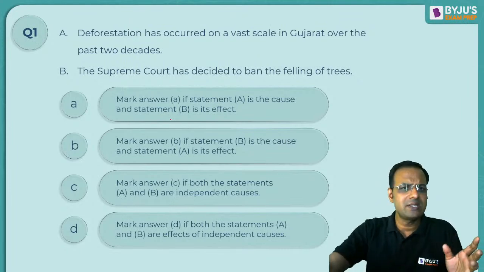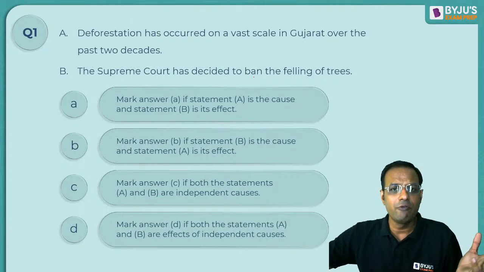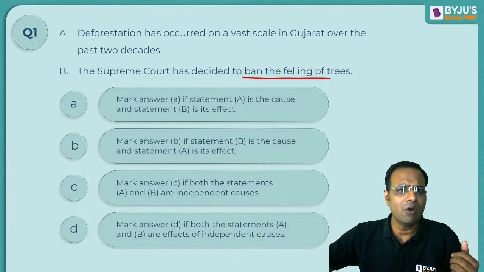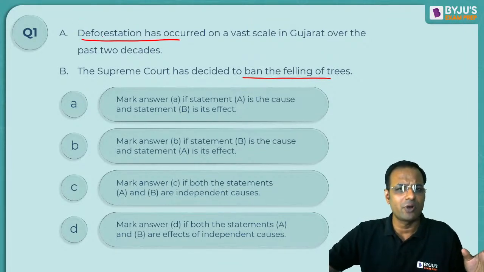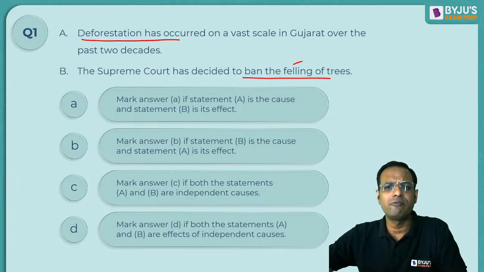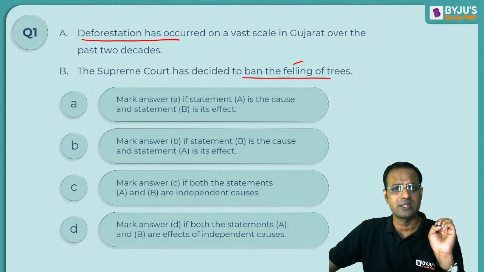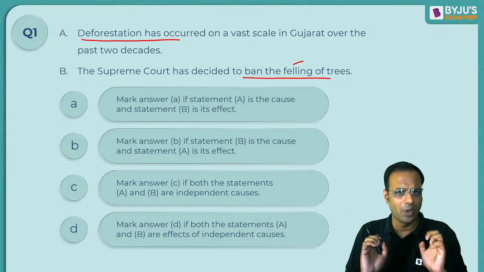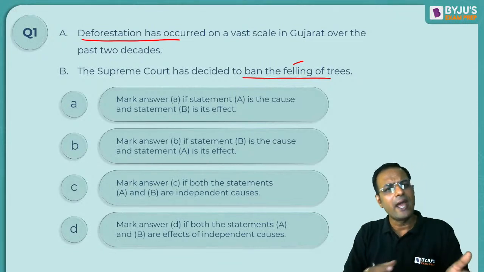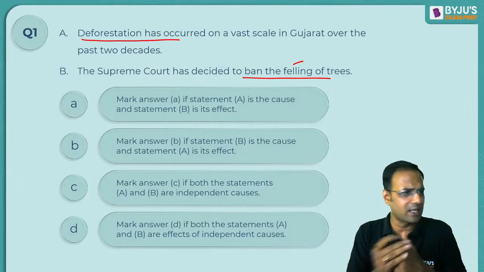But easily you can see that the Supreme Court, that is the apex court of India, will definitely put a ban if something of this sort happens. The Supreme Court takes cognizance of the matter and decides, okay, enough is enough, no more deforestation, let's put a ban on the felling of the trees. Now, what should be the answer? That is the question. Mark your options very carefully before you decide. All right. Let's do the first question together, and the second question you will answer and then I will discuss it with you.